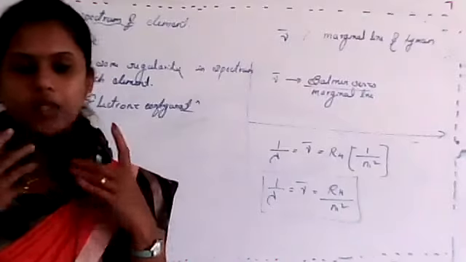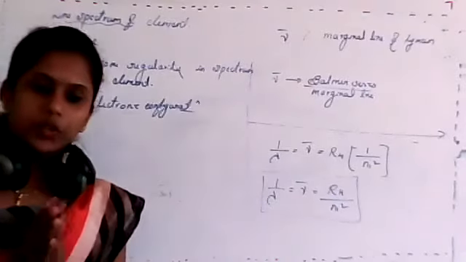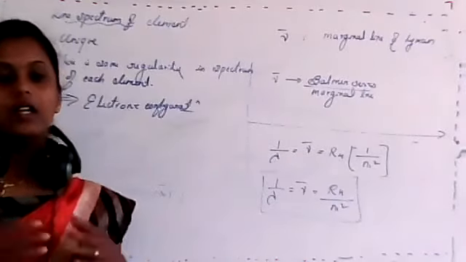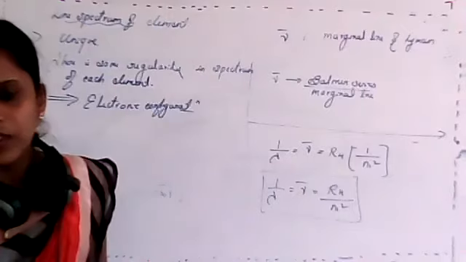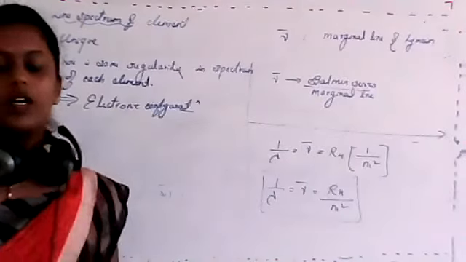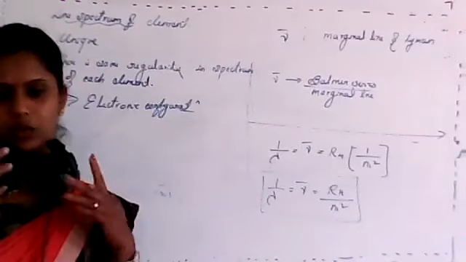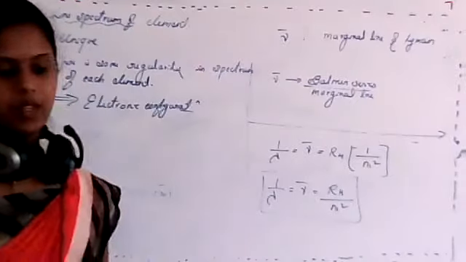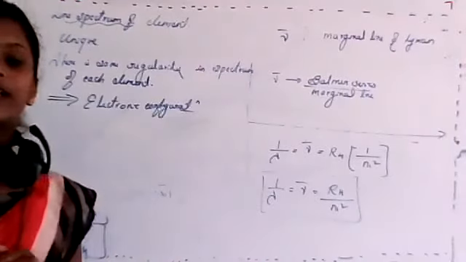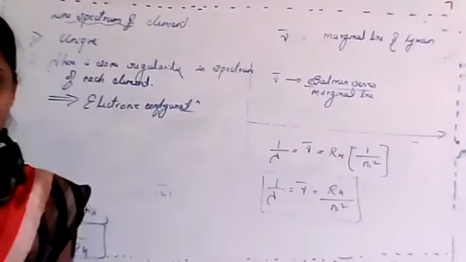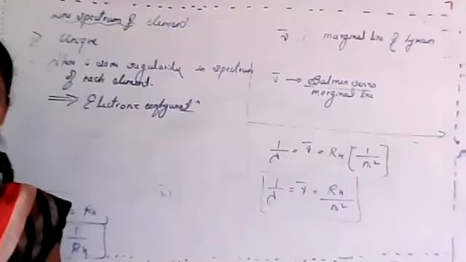Okay, student. So in case of the Rutherford atomic model, there were some limitations, isn't it? What were those limitations? First, it didn't explain the stability of the atom.